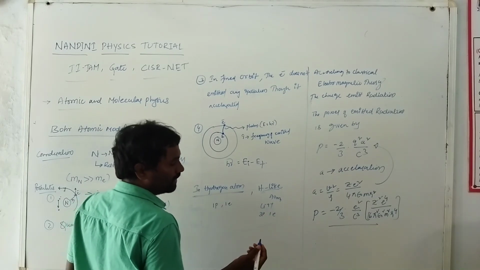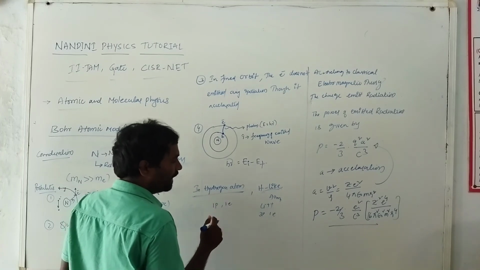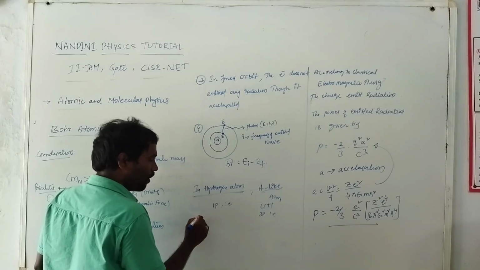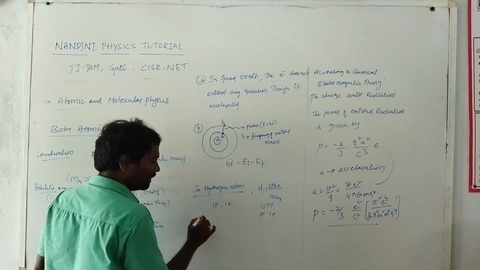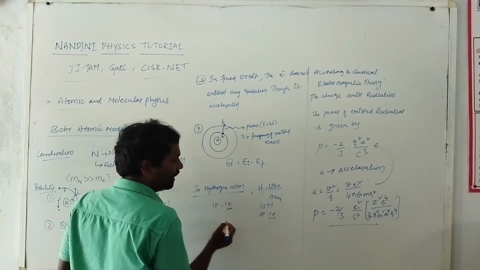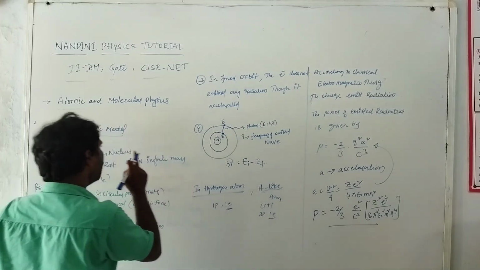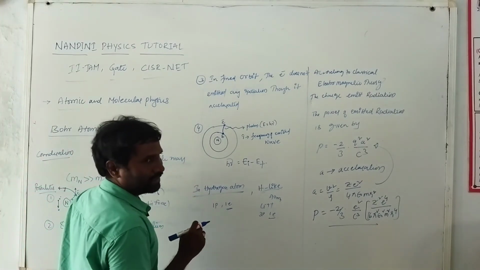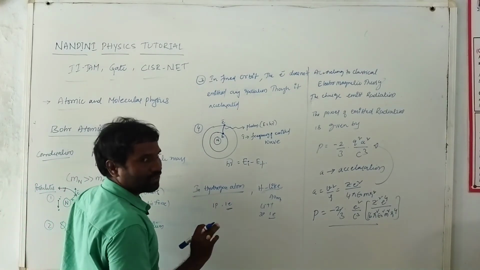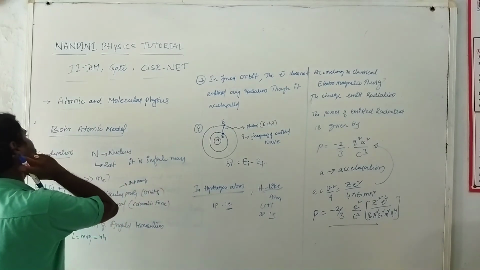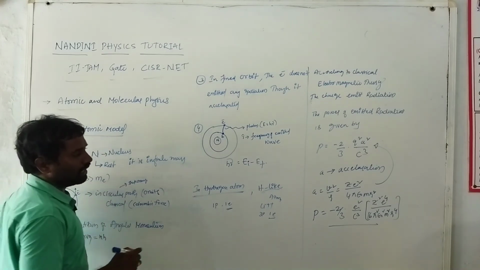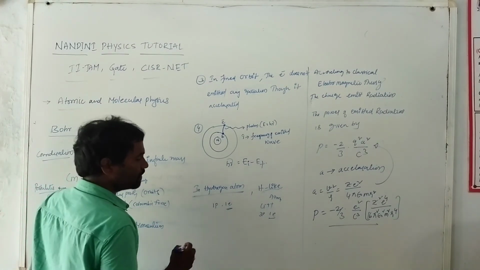And beryllium triple plus has 4 protons and 1 electron. So these are all hydrogen-like atoms. It does not matter how many protons there are, as long as these atoms have only 1 electron. So the Bohr theory was explained for one electron, and it is also called one electron Bohr theory, hydrogen atom theory, or hydrogen-like atom theory. In my next class I explain the Bohr atomic model using hydrogen-like atoms.